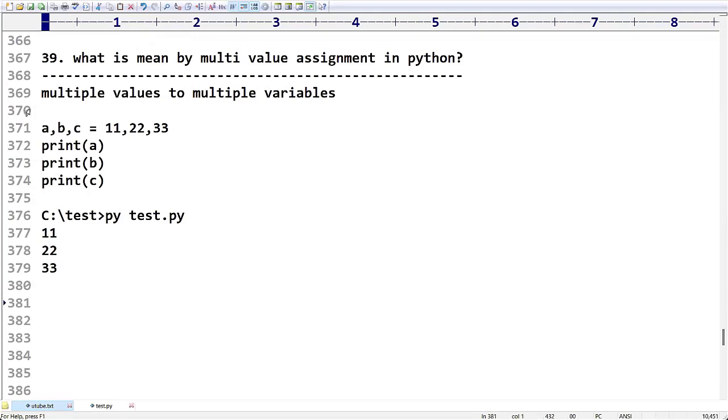So chained assignment means a single value to multiple variables. Multi-value assignment means multiple variables, multiple values. I hope the terminology is very clear for you.